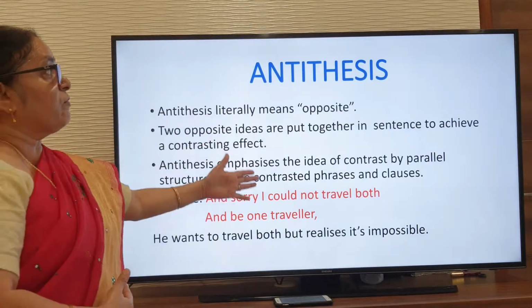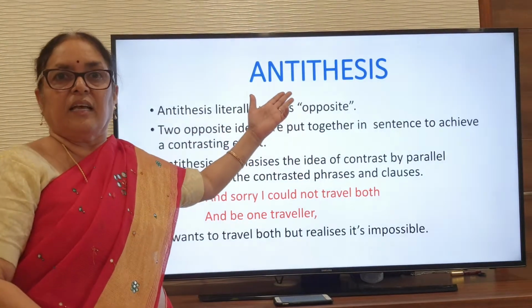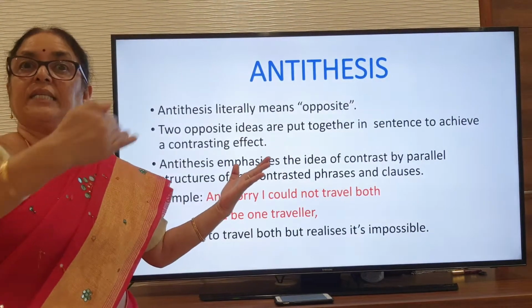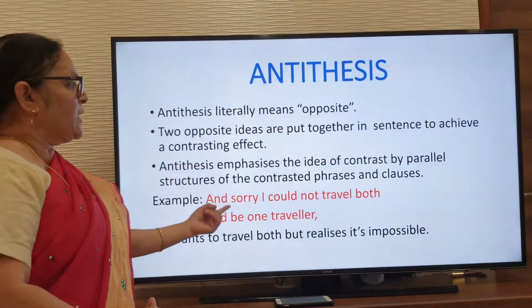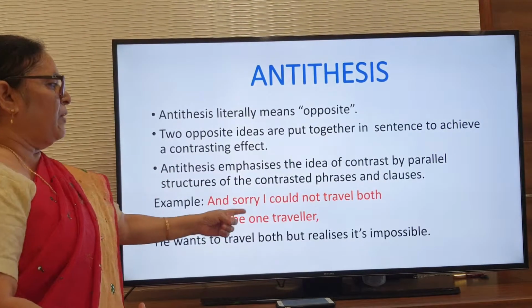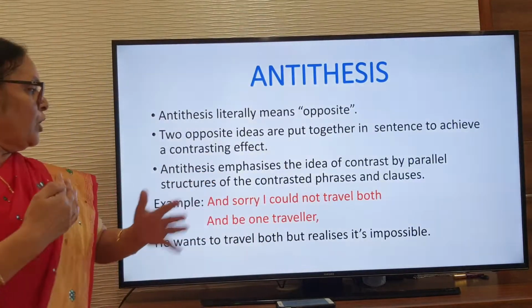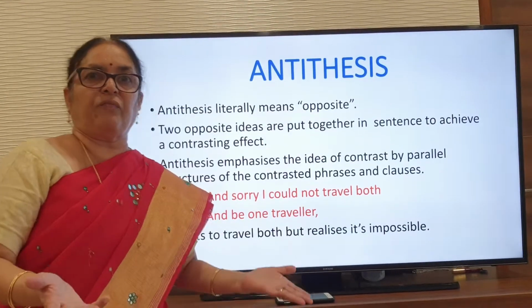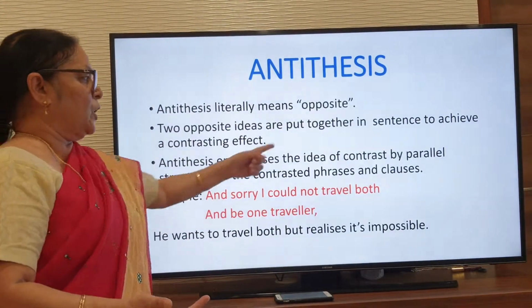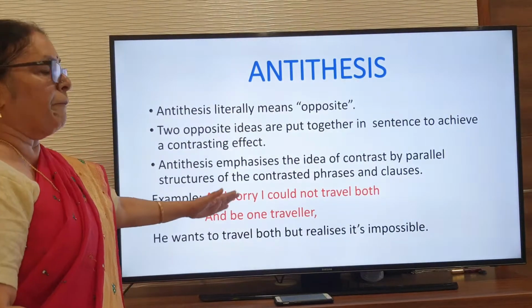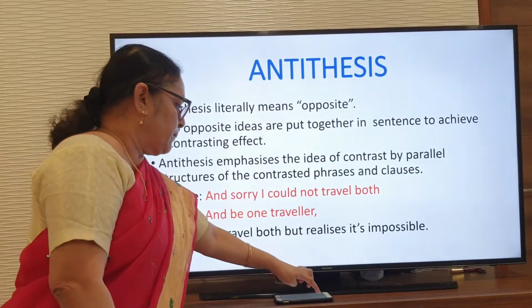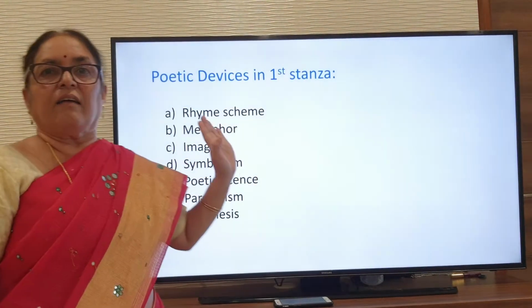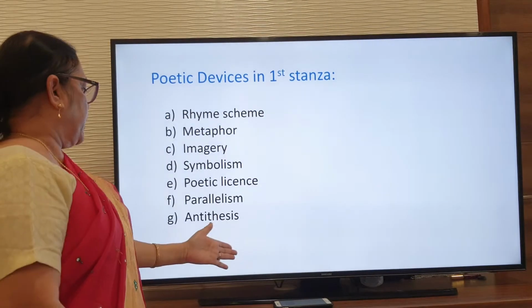When the poet wants to use antithesis, generally they will follow parallelism also, using the same type of grammar. Okay, "and sorry I could not travel both, and be one traveler." So he wants to travel both roads, which is not possible. It is impossible for him. And then he used parallelism there, and completely opposite words are used there.